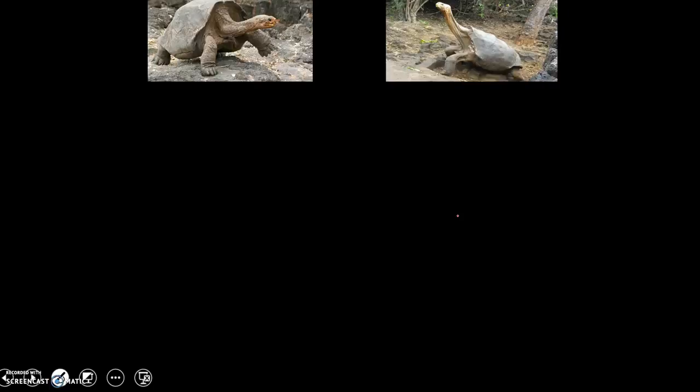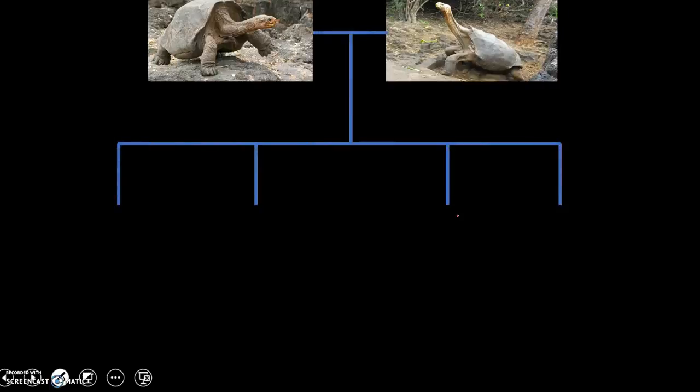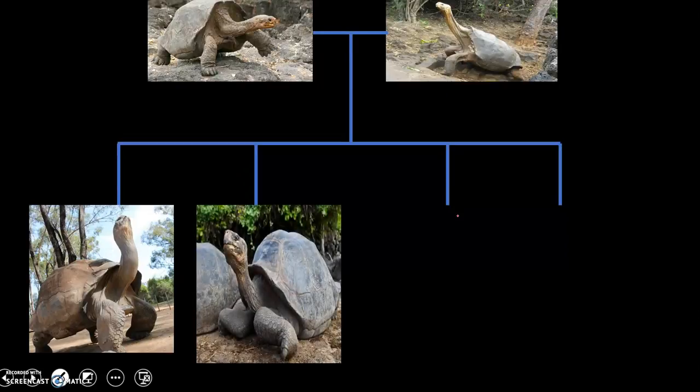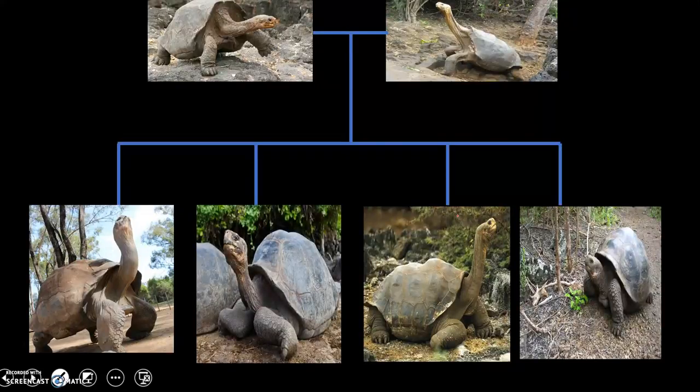One last example. Let's take this little scenario. Let's say we have two long neck tortoises, and let's say they have offspring. Okay, and we're going to use the steps of natural selection for this. So, them having 4 offspring would be overproduction. There's more offspring than the environment can maintain. So first, overproduction. The second step would be variation.